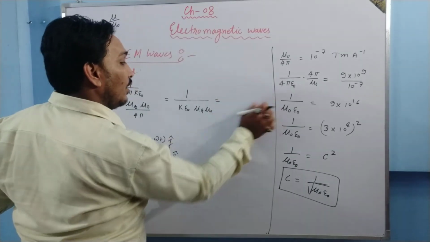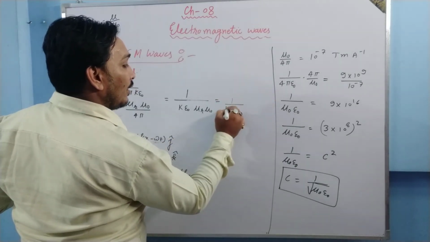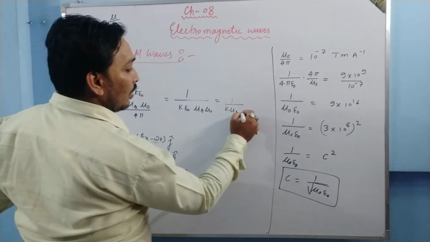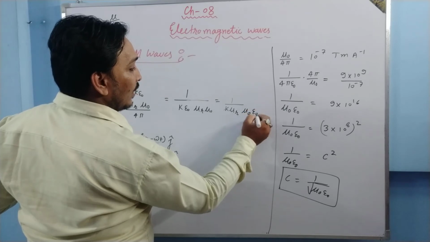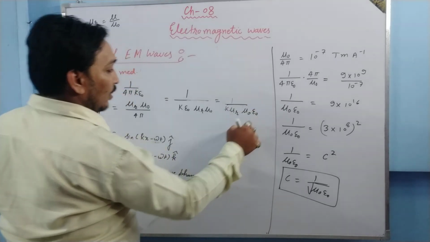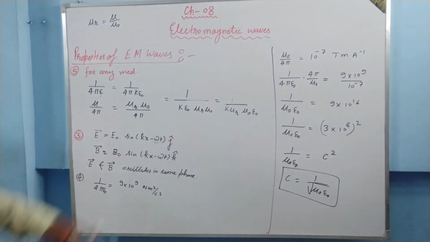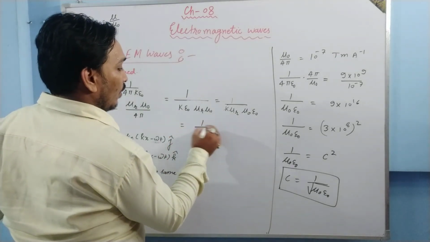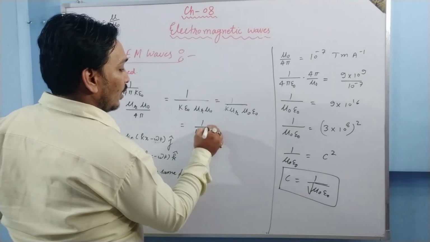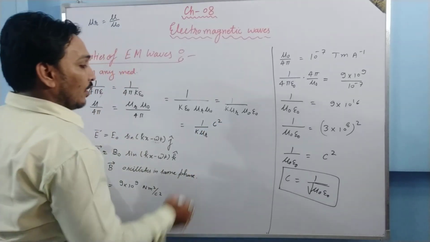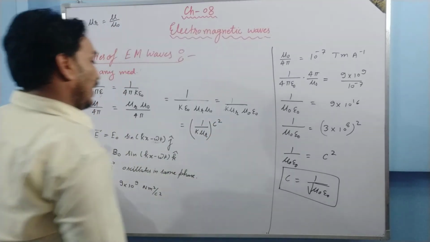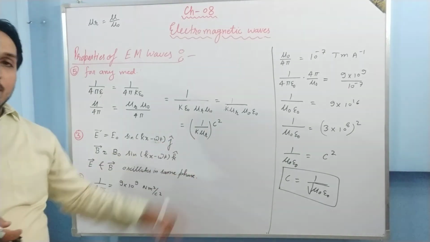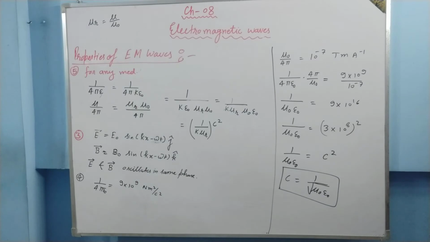Let me clean it. 1 upon k into mu r and epsilon naught mu naught. Now this 1 upon mu naught epsilon naught, we can put the square of the speed of light. So we are going to have 1 upon k mu r into square of the speed of light. So the speed of light in that particular medium is reduced by this amount.